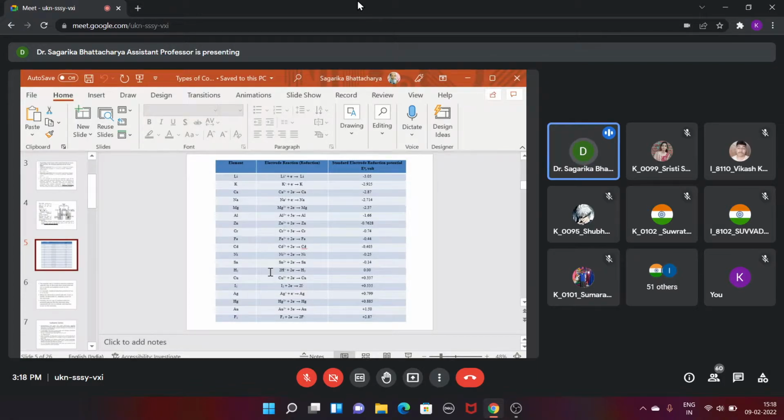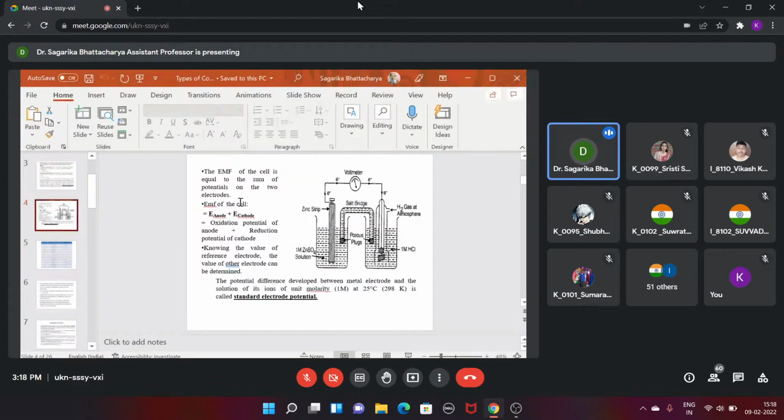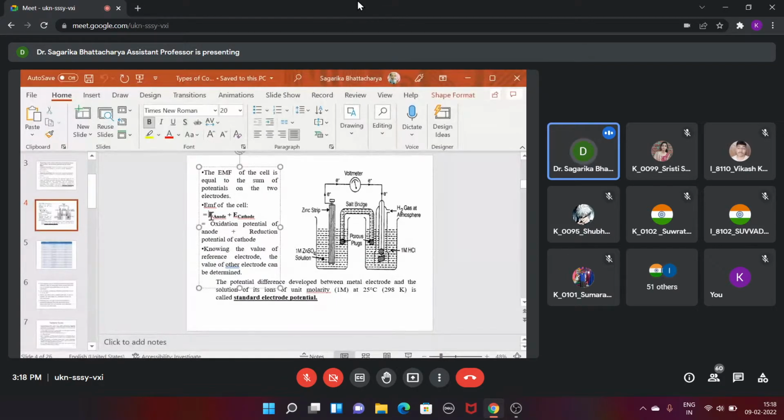And the total electromotive force of a system is calculated as E anode plus E cathode. E anode means the oxidation potential of the anode and E cathode the reduction potential of the cathode. So now see that E anode, in our case, whatever I was talking about, that is zinc and copper.